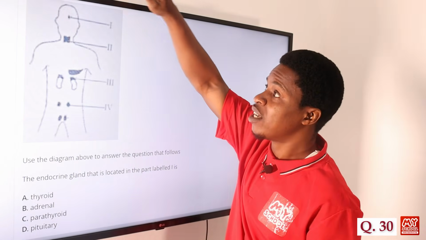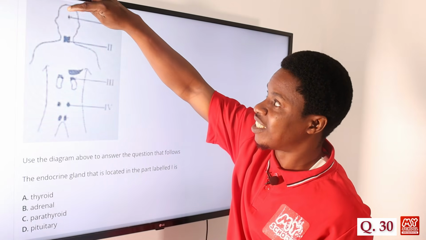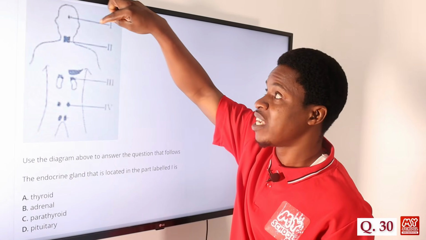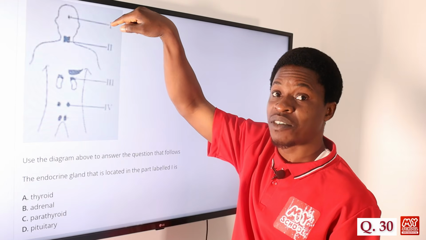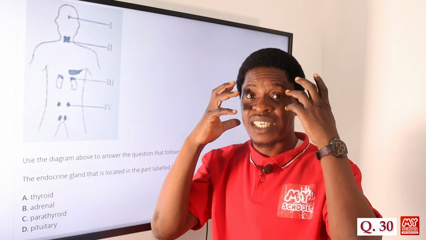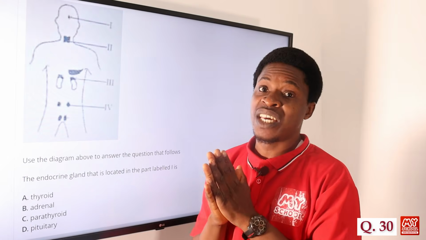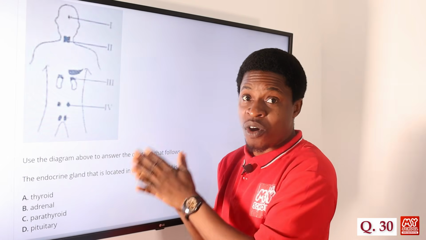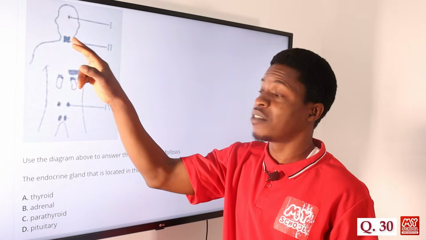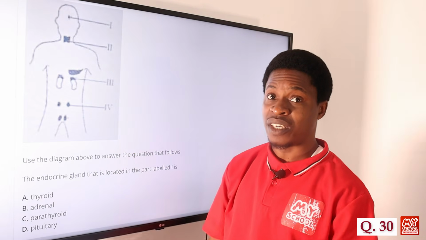So let's look at the diagram. There's one here at the brain, in the head of the human. The endocrine gland that we have here is actually the pituitary gland. That's what we call the master gland. It is the gland in the brain, at the midbrain, that controls every other activity of the other endocrine glands that we have. Then at the neck region, we have the thyroid gland, and directly underneath it we have the parathyroid gland.